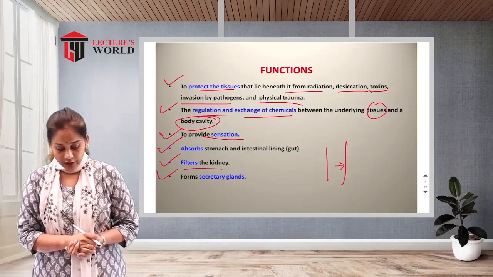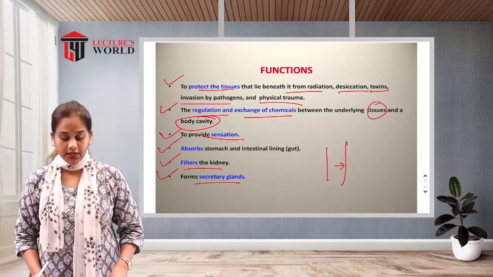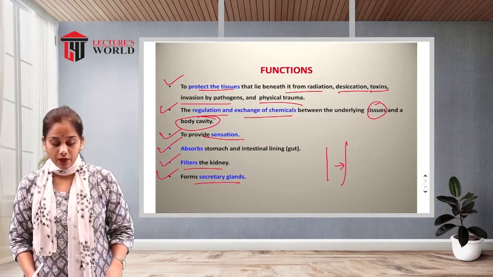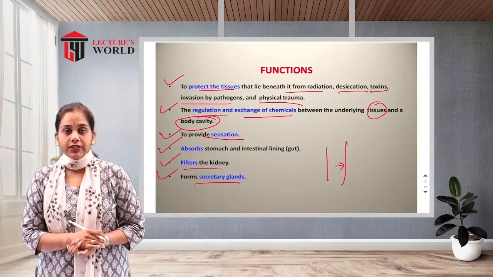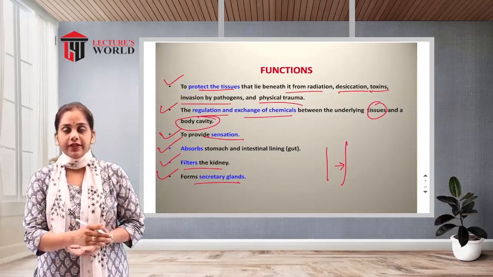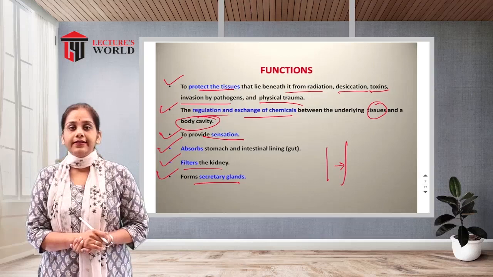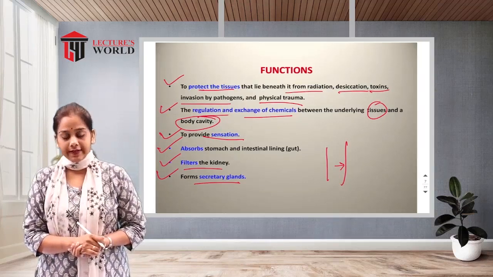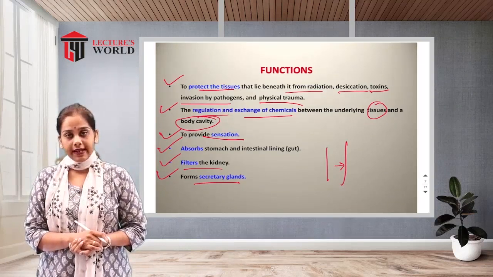So these are the basic functions of the epithelial tissue. First is protection, second is regulation and exchange of chemicals between the outer surface and inside the tissue, then sensation, absorption in the stomach as well as the intestine, filtration, and secretory glands.